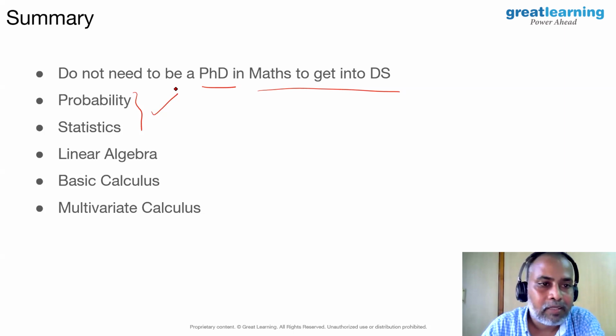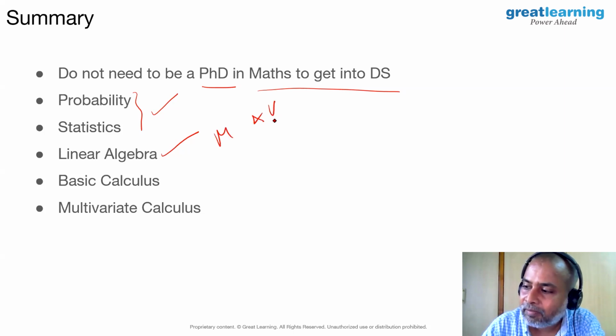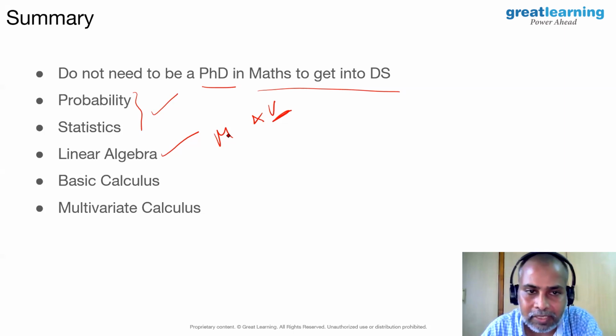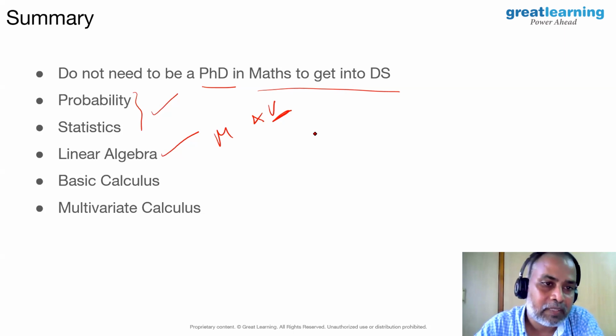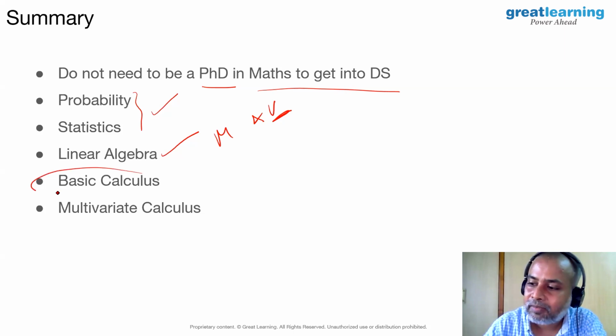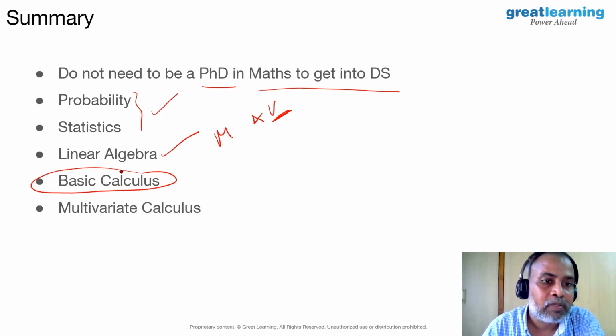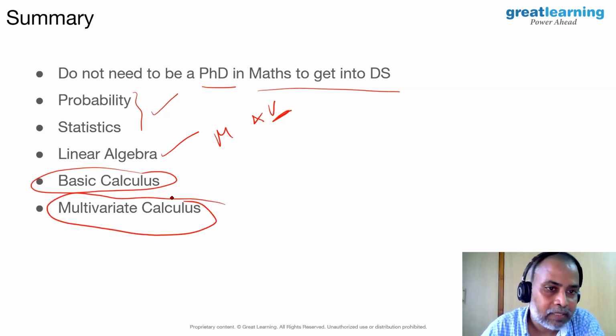And we analyzed the linear algebra techniques needed. I mean matrices and vectors: vector addition, multiplication, vector matrix multiplication, matrix multiplication, matrix addition, and solving systems of linear equations. That's more than sufficient. And then the basic calculus needed to find the optimal parameters of the model. And then we got into something called multivariate calculus.